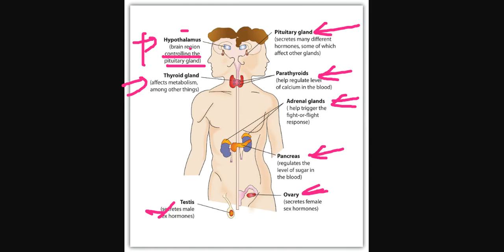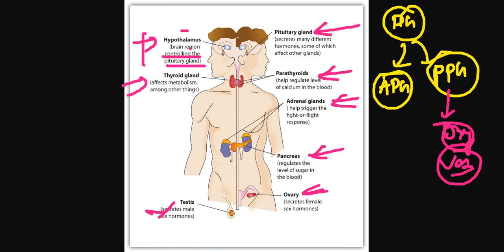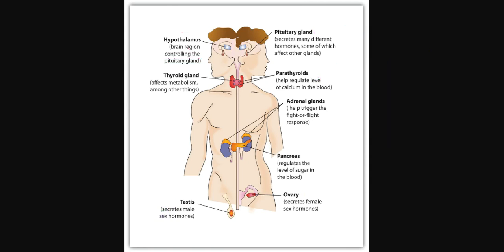Your pituitary gland is divided into two parts, called the anterior pituitary gland (APG) and the posterior one (PPG). From the posterior, only two hormones are secreted. First of all is oxytocin, and second one is vasopressin. The rest, ACTH, GH, and all those, are released from the APG.